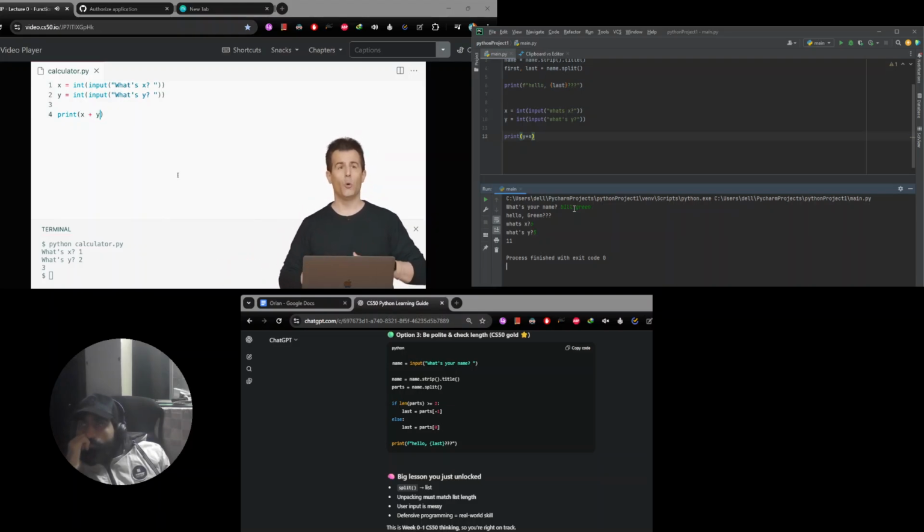Keeping your code simple. So as you get more comfortable with programming, you might be tempted to try to combine an entire program into one long line. For instance, let me do just that. Technically speaking, we don't really need x in a variable. We don't really need y in a variable. We could also do this. I could just get rid of x and y altogether. I could then now eliminate that and make it just one line of code.